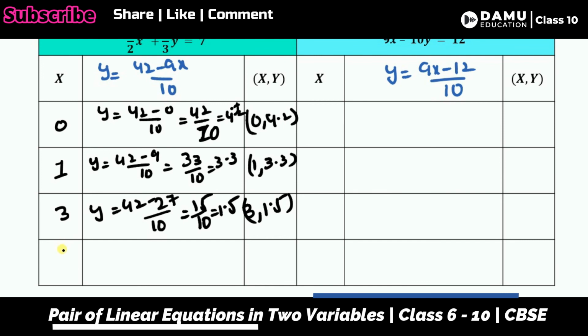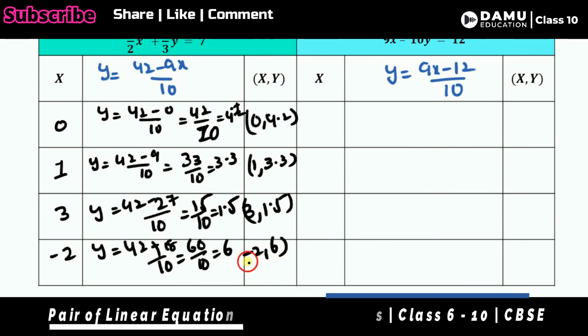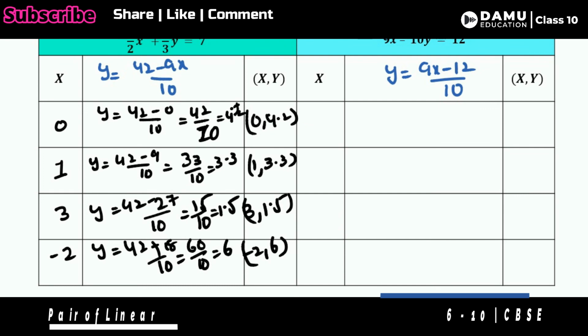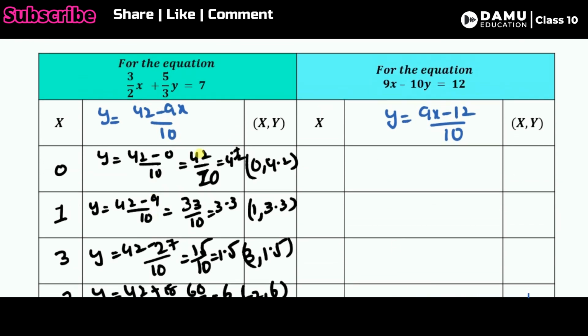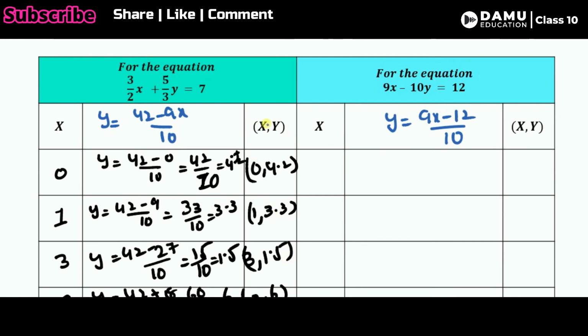Let's take minus 2. So 42 minus of 9 into minus 2 means plus 18. So what answer will we get? 42 plus 18 is 60. So 60 by 10 we will get as 6. So minus 2 comma 6. These are the points we have taken for the first equation. The first equation solutions are like this. Where they will intersect, we have to check.